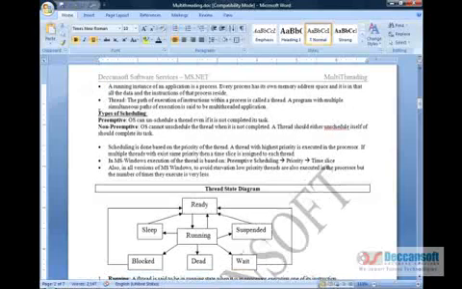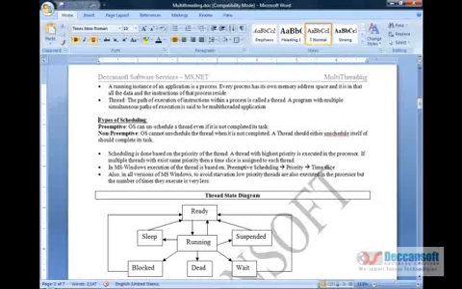Then when we are saying more than one thread in execution, we need to have scheduling, because we would then have only one processor. One processor cannot execute multiple processes at the same time. Instructions in multiple processes cannot be executed by one single processor on a machine. So in these kinds of situations, the operating system is going to schedule the threads in the processor.